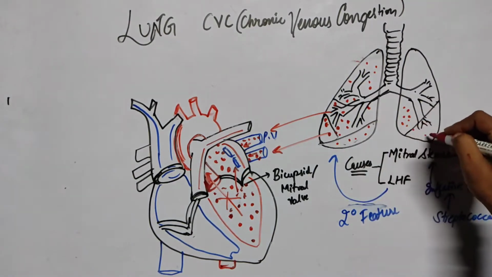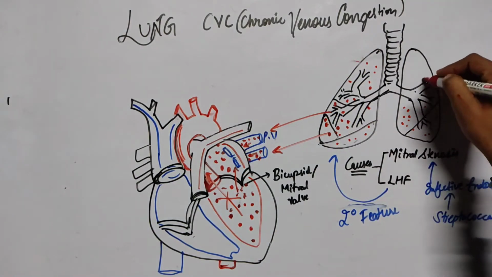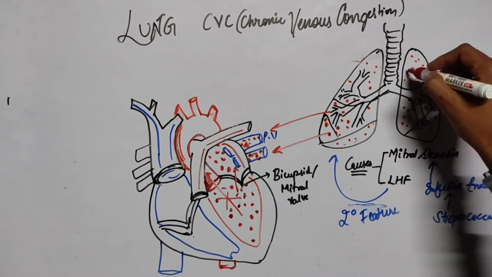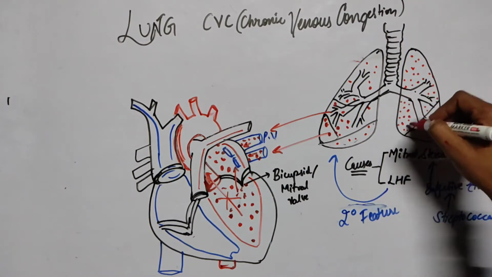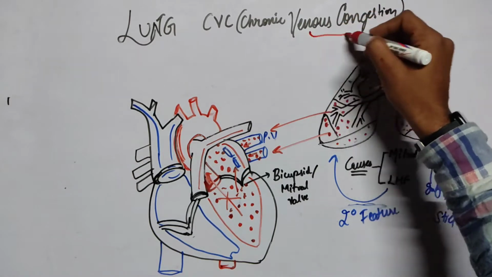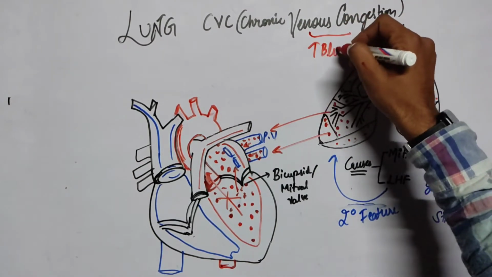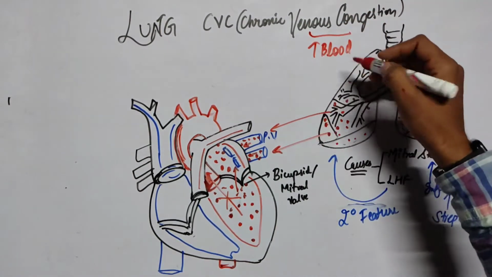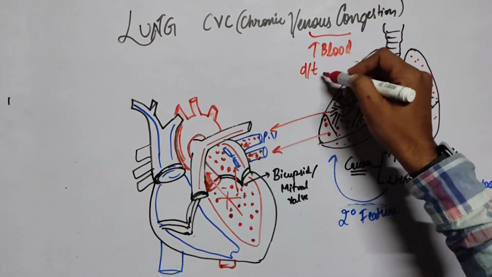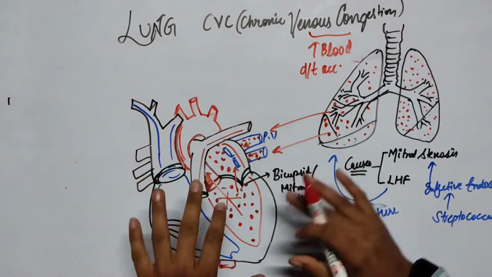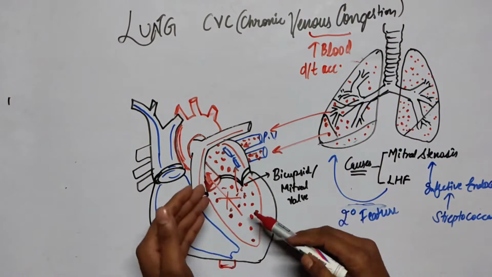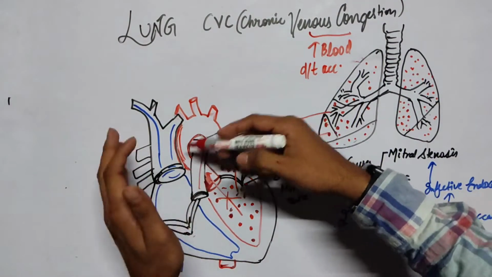So at the tissue level, at the tissue site of the lung, blood is getting accumulated, and what we have termed congestion is the increase of blood at the tissue level due to the accumulation of venous blood. And the accumulation is happening because the heart cannot pump the blood out through the aorta. So blood will get accumulated.